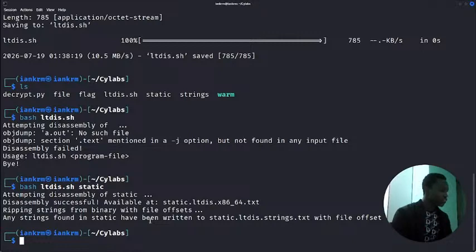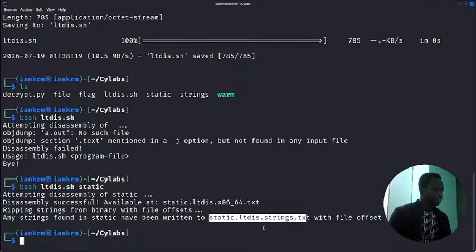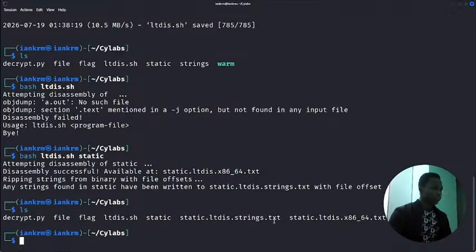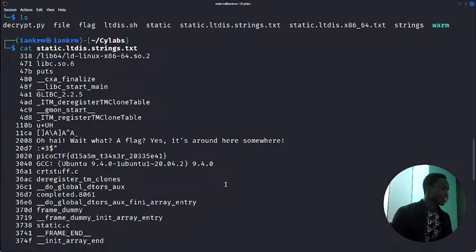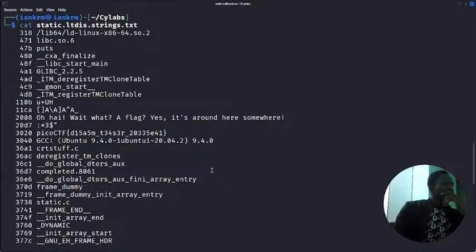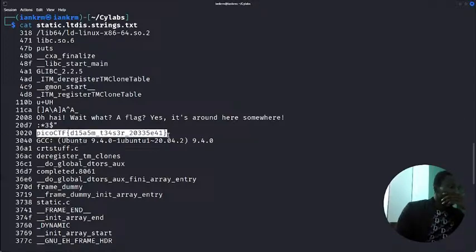Attempting disassembly. Any strings found in static have been written to static.ltdis.strings.txt with file offset. So let's see. So here's the new file that has been written with strings. Let's copy it, Ctrl Shift C. Yeah, let's cat it. Let's see what's in it first. So we have a lot of strings actually. So, and we found the flag right here.